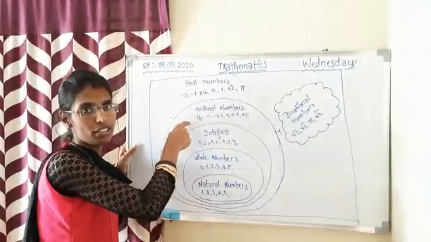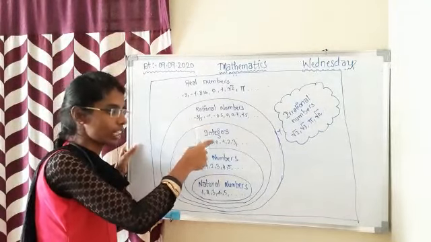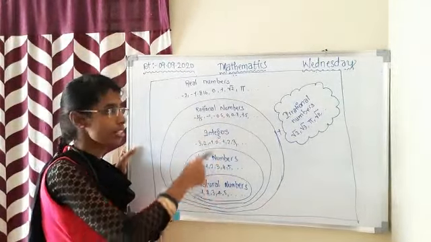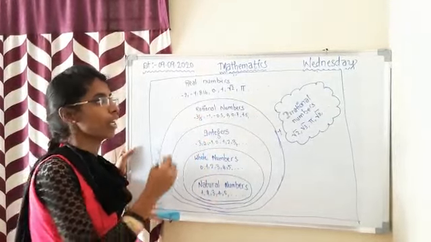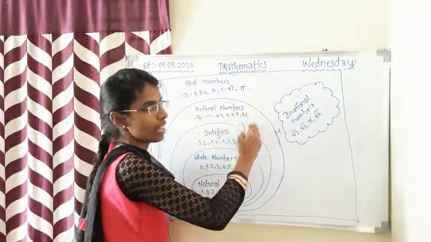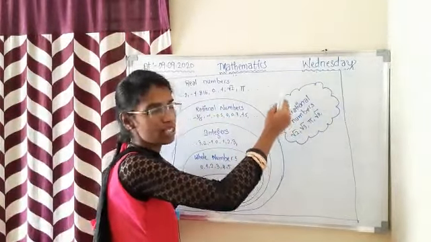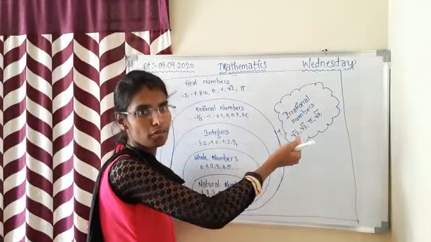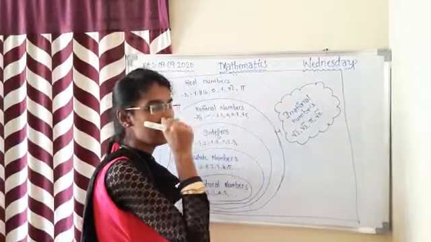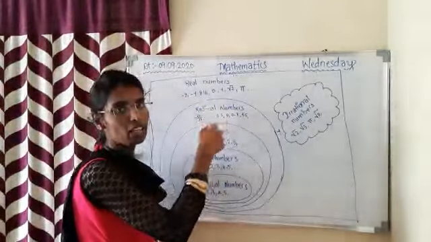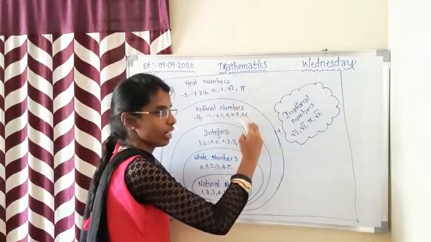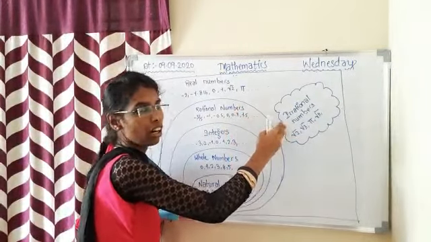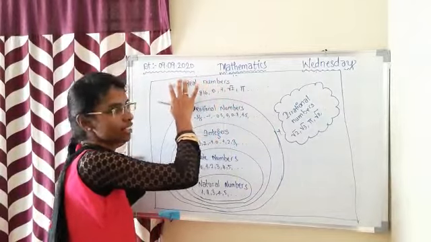Now rational numbers. Rational numbers are a combination of integers, whole numbers, natural numbers, and also numbers which can be written in the form of P by Q. Now rational numbers and irrational numbers. Irrational numbers are numbers which cannot be written in the form of P by Q, and the values are non-terminating and non-recurring. So this is a separate set of numbers. The combination of rational numbers and irrational numbers together is called real numbers.